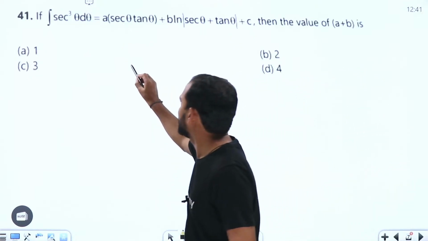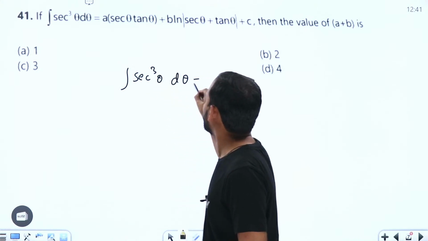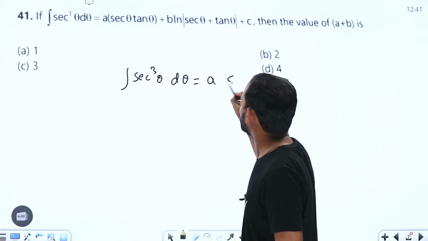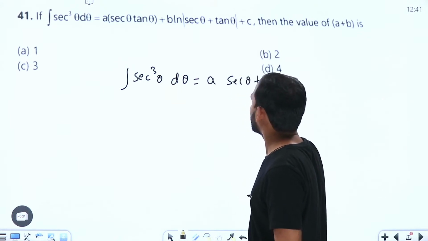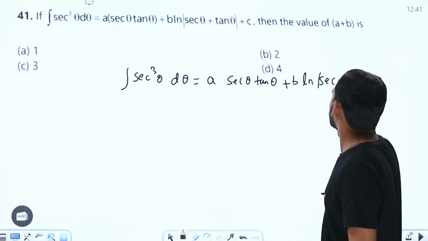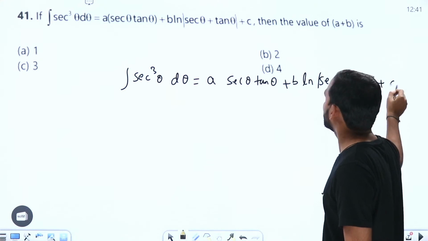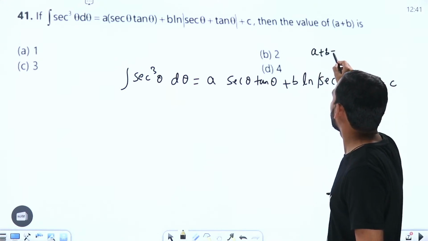Now the next one. Here it is asking: integral secant cube theta d theta has a form like a into secant theta into tan theta plus b into log of secant theta plus tan theta, plus c. It is asking for the value of a plus b.